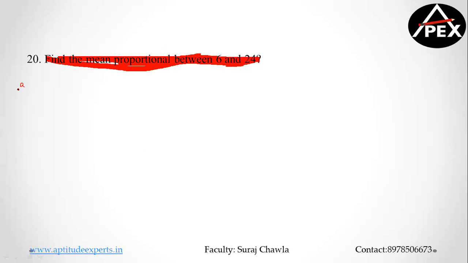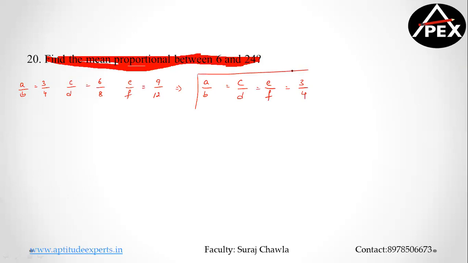So let's understand. I repeat. Suppose I am giving you A by B is equal to 3 by 4. I am giving you C by D, let's say, is equal to 6 by 8. I am giving you E by F, let's say, is equal to 9 by 12. So what is my conclusion here? My conclusion here is simple, that A by B is equal to C by D is equal to E by F, and all of them are equal to 3 is to 4. Okay. Let's understand mathematically how the law of equal ratios works.